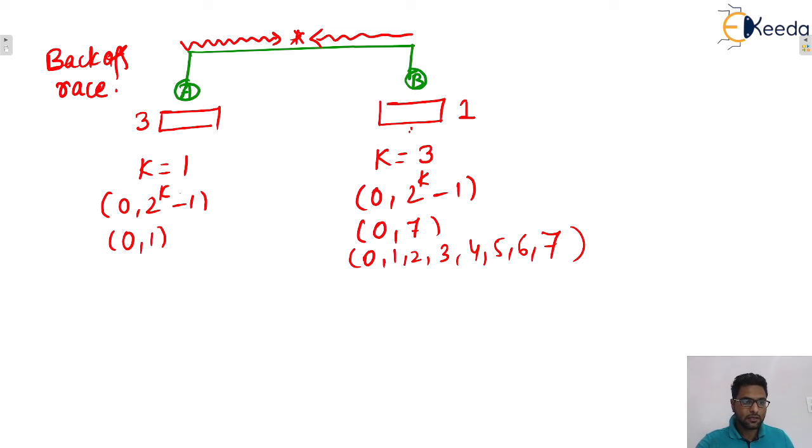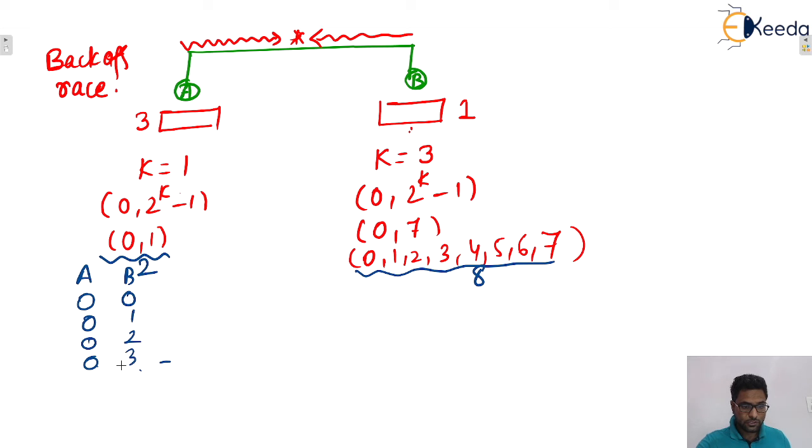So you can see, total number of cases will be how many? Yes, you only tell me. Here two possibilities are there. Here 8 possibilities are there. 2 into 8, so we can say that 16 possibilities are there. So these 16 possibilities for A and B may be 0 0, 0 1, 0 2, 0 3, 0 4, 0 5, 0 6, 0 7.